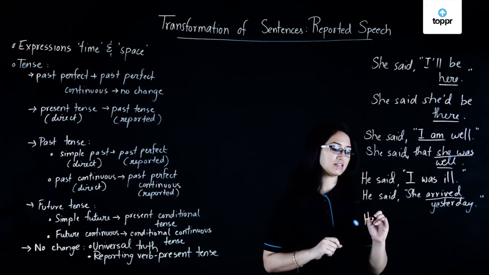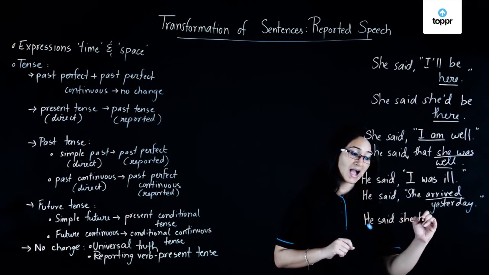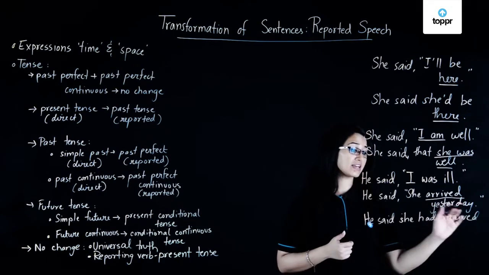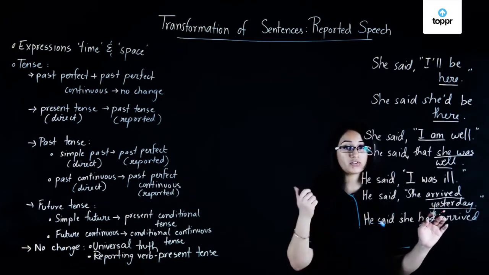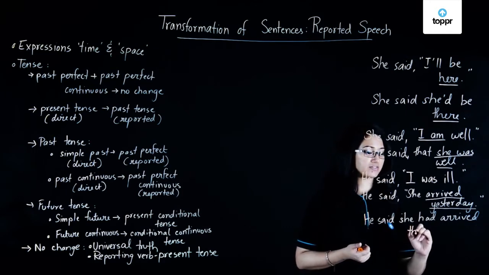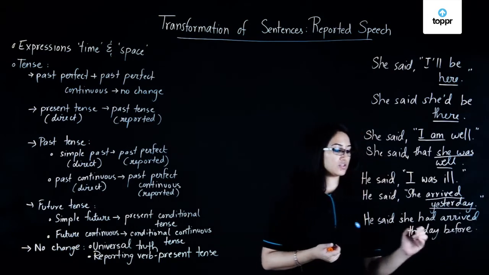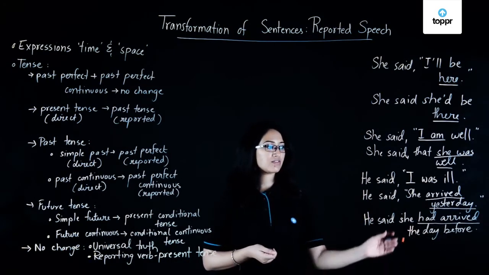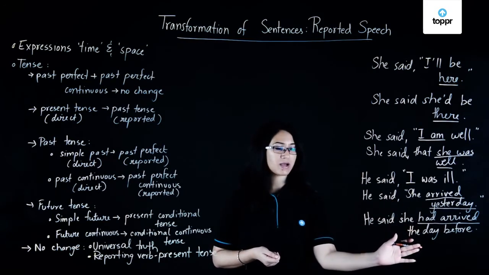So here I would write, he said she had arrived yesterday. Yesterday, again, is an expression of nearness in time, so we changed that according to the table that we saw. He said she had arrived the day before. We don't use yesterday here. So you can see I have clearly changed the tense to past perfect. So when you have a sentence in simple past, in the reported speech it becomes past perfect.